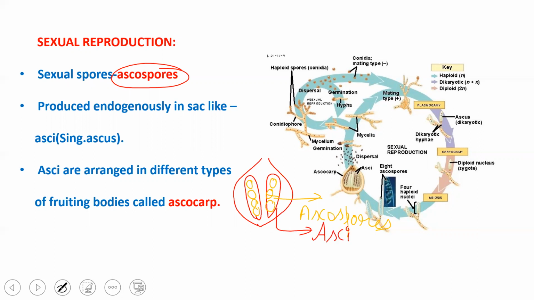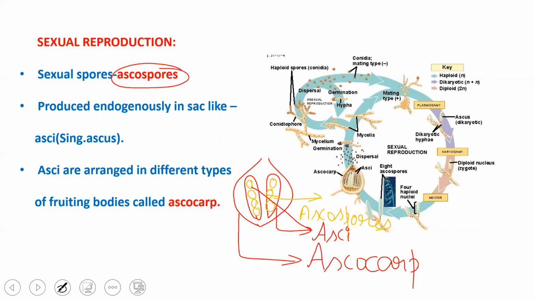Asci is a plural. There are many asci, and generally 8 ascospores are produced in each. Here I have represented only 4. These asci are arranged in a fruiting body, and that fruiting body is called an ascocarp. So an ascocarp is a fruiting body which contains asci, and in each ascus, ascospores are produced. So they are the sexual spores.